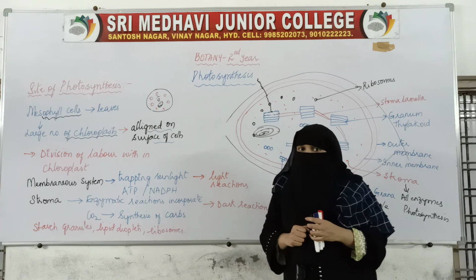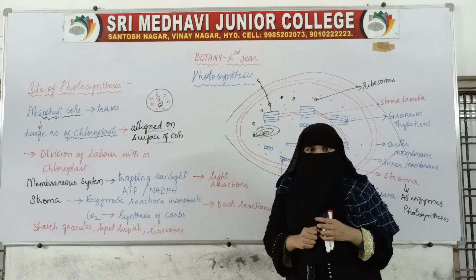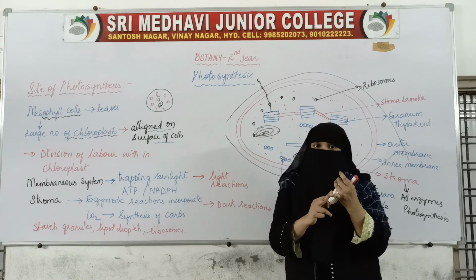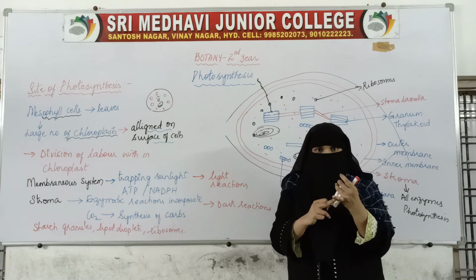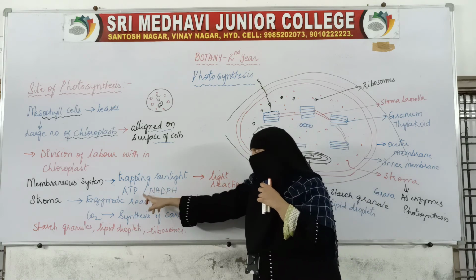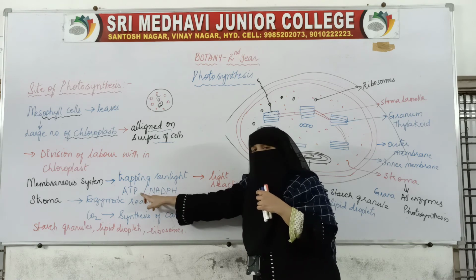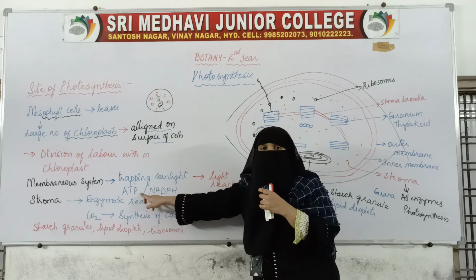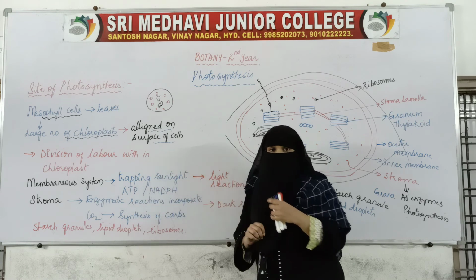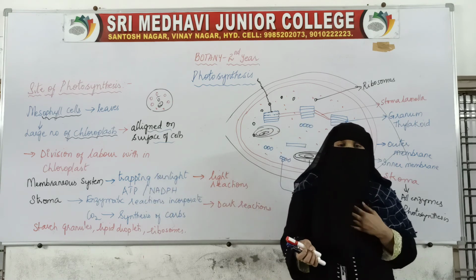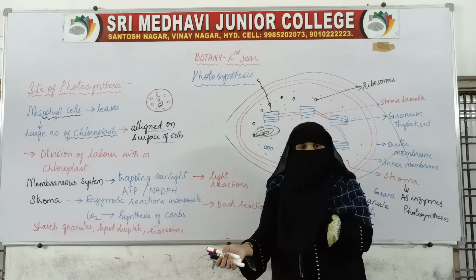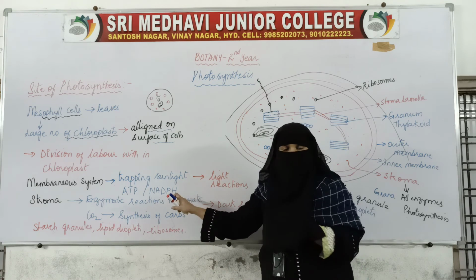So what is the function of the membranous system? It is trapping the sunlight and it helps in the synthesis of ATP and NADPH. These ATP are the energy rich molecules. These are the molecules which store the energy, and NADPH also gives us the energy. We will see how it will give us in the later process.